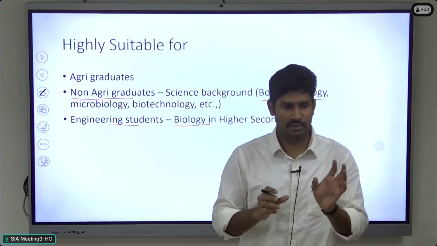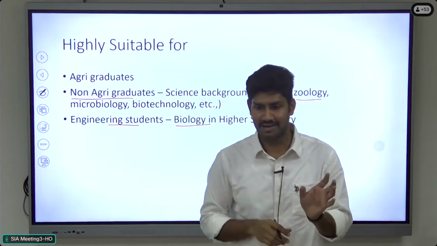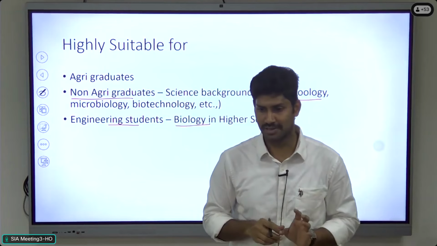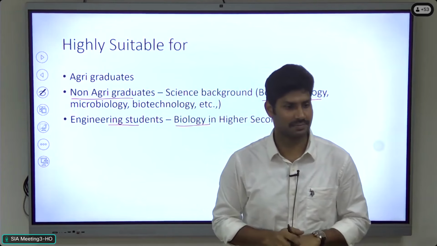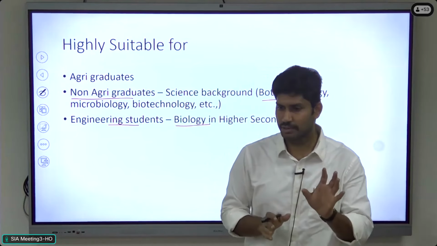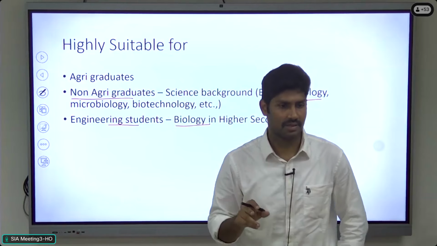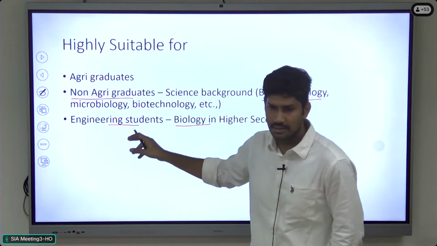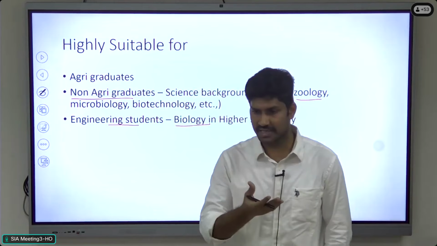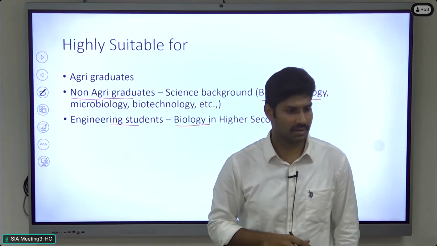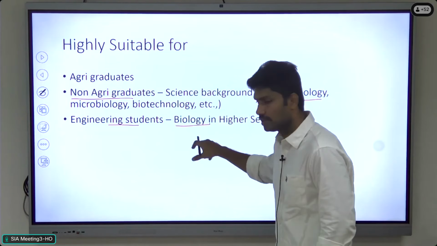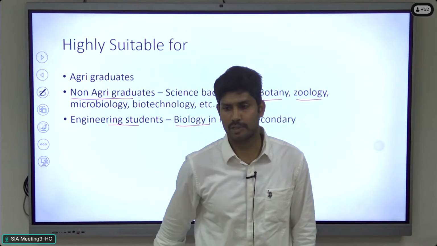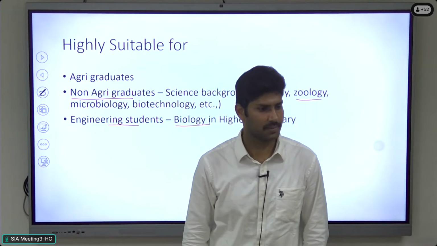Because many people look at the paper 1 syllabus and, after seeing it, think that they can choose the agriculture optional, but paper 2 is technical, right? So I won't recommend the agri optional for engineering students who studied computer science in their higher secondary. It's not suitable for them. If you have a bioscience background, at least you must have an interest in pure science and bioscience. Then they can choose, right?